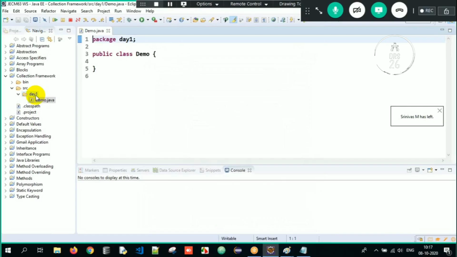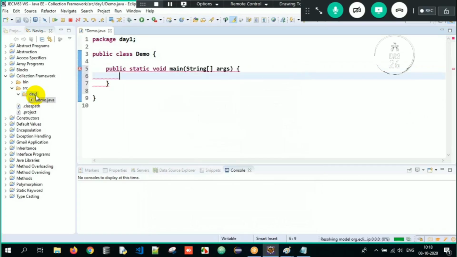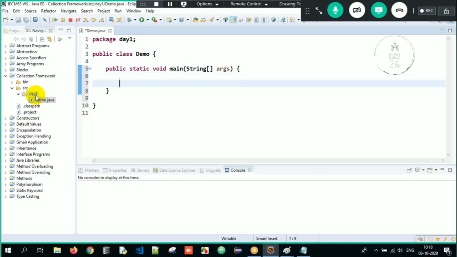Okay, so now here, the execution will always start from the main method. So I will also have my main method here. What am I going to do here? It's very, very simple. I'm just going to keep it very simple. I will create an object of ArrayList here.